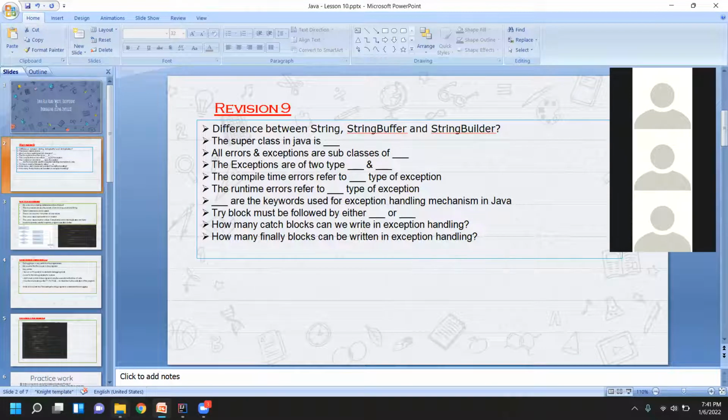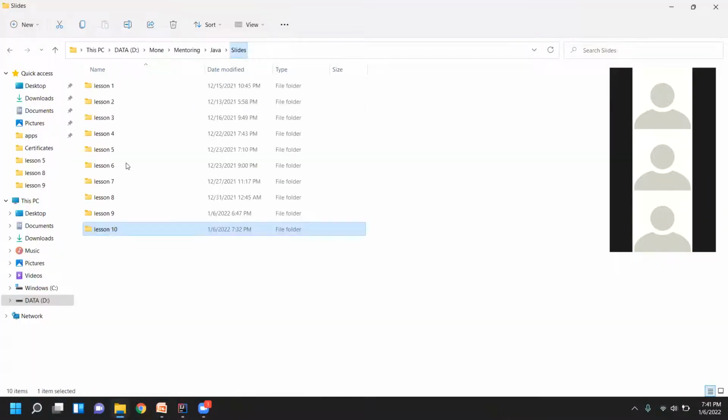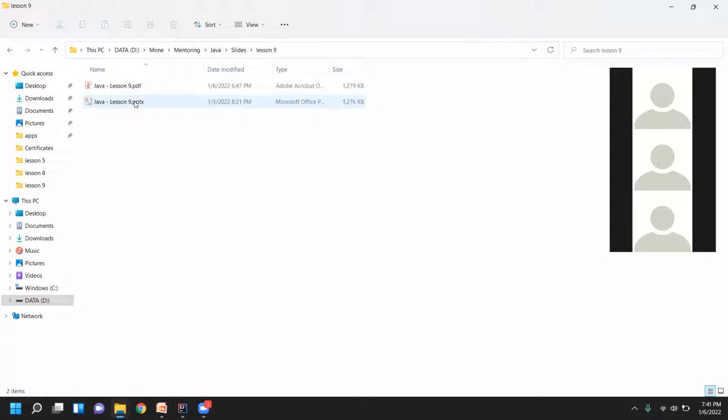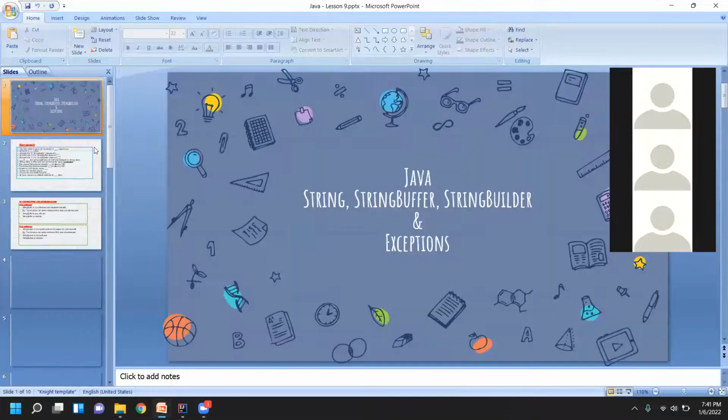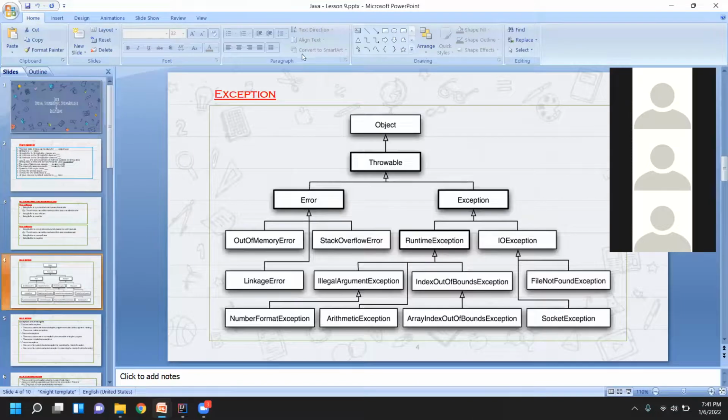So let me show you the previous class slides. Okay, you see here, this is an exception hierarchy. This image is called the exceptions hierarchy. The topmost superclass is Object, right? Below that Object, we have the Throwable class. And below this Throwable, we have two different things: one is the Error class and another one is the Exception class.